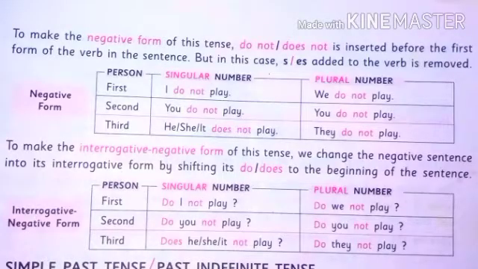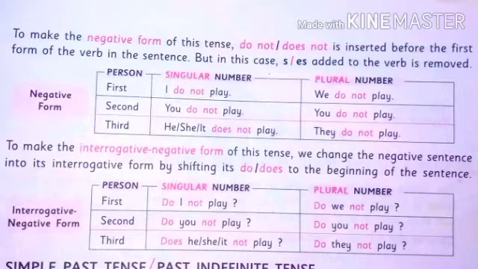To make the negative form of this tense, do not or does not is inserted before the first form of the verb in the sentence. But in this case, the s or es added to the verb is removed. Negative form.